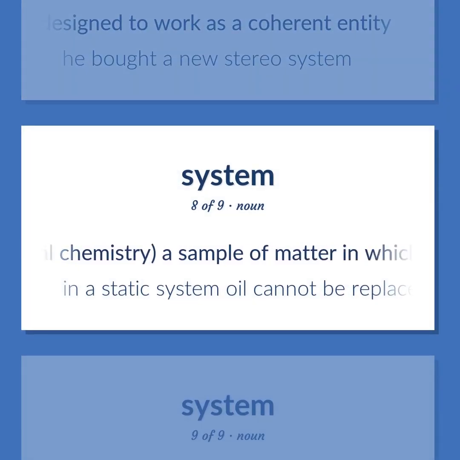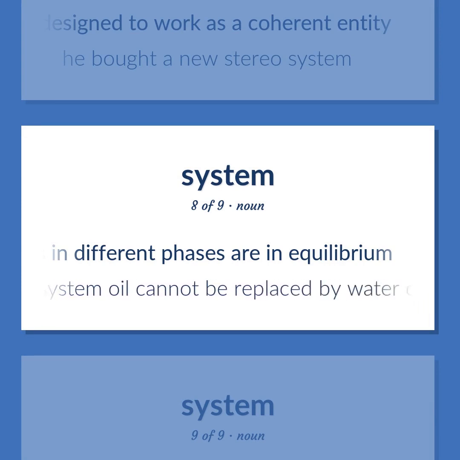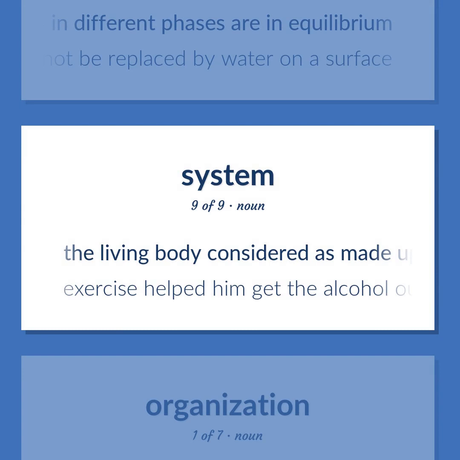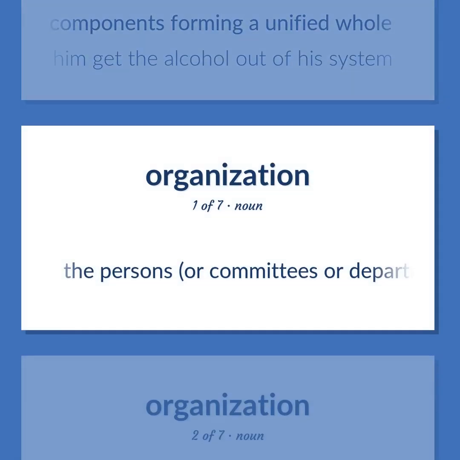Physical chemistry. A sample of matter in which substances in different phases are in equilibrium. In a static system, oil cannot be replaced by water on a surface. The living body considered as made up of interdependent components forming a unified whole. Exercise helped him get the alcohol out of his system. The persons, committees or departments etc., who make up a body for the purpose of administering something.